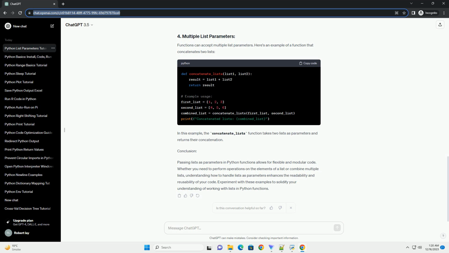Conclusion. Passing lists as parameters in Python functions allows for flexible and modular code. Whether you need to perform operations on the elements of a list or combine multiple lists, understanding how to handle lists as parameters enhances the readability and reusability of your code. Experiment with these examples to solidify your understanding of working with lists in Python functions.